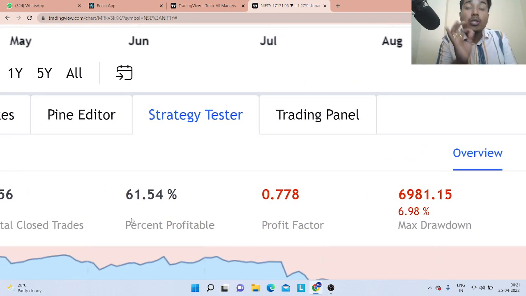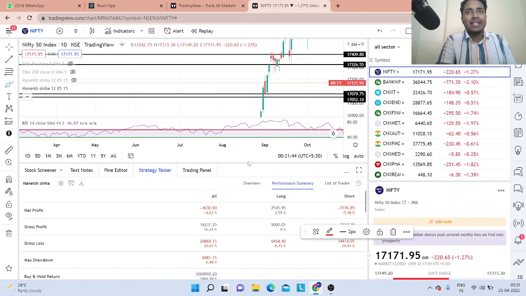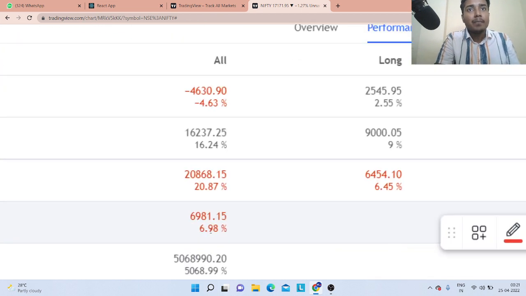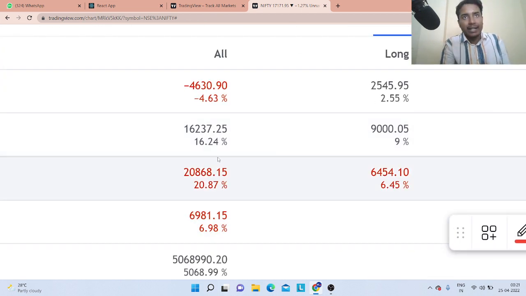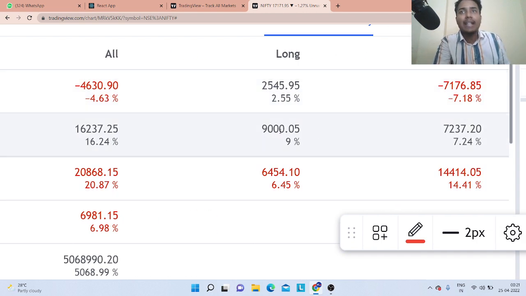profitability increases to 61.54%, which is a very large number. We can also see the performance summary. If we use this strategy, we can earn 16% return, and our winning probability is... 16,000 trades, in which buying trades are 9,000 and selling trades are 7,000.